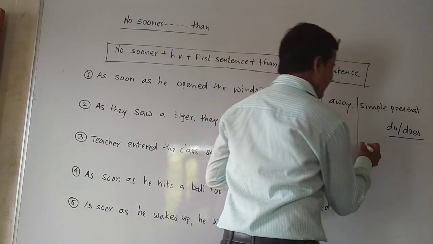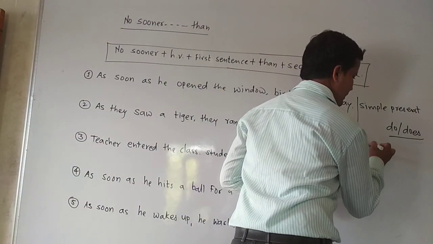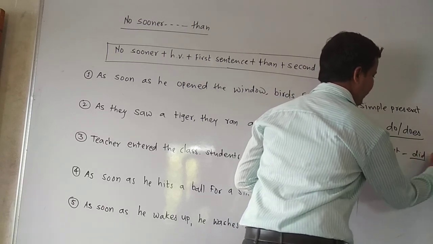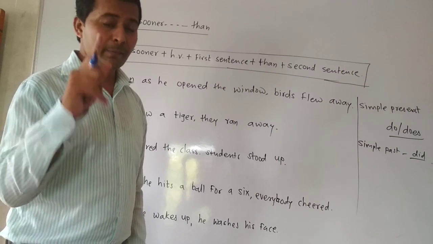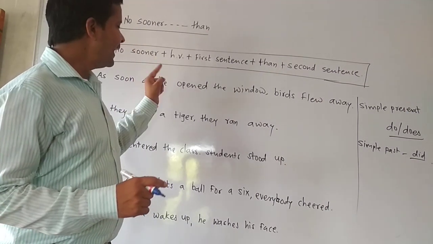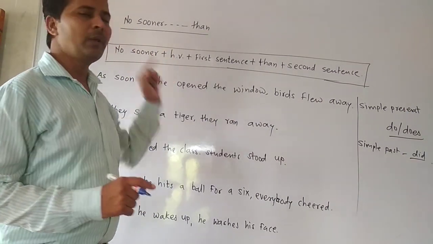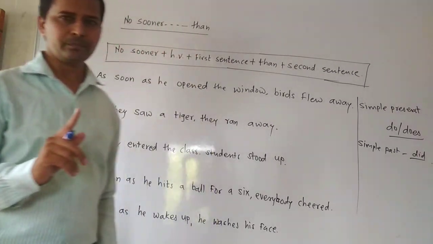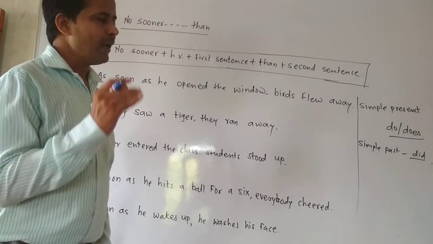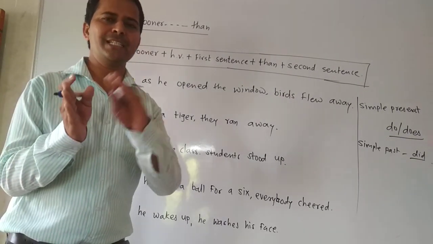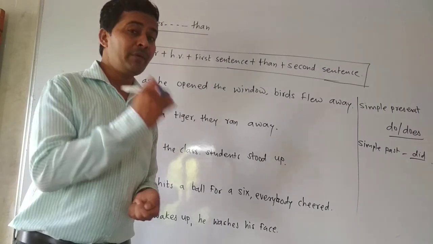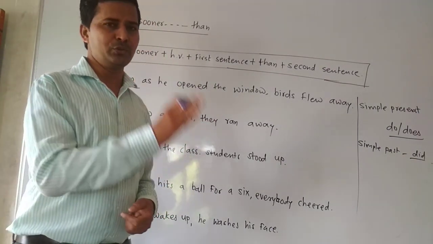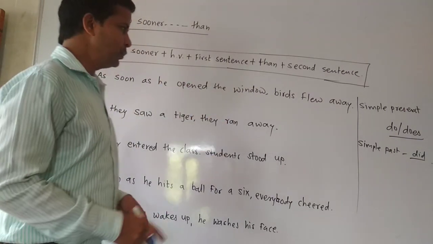Then if the sentence is given in the simple past tense, then we have to select did. But remember one thing again, after selecting did as a helping verb, you will have to write the main verb form, it means V1. Actually, in simple past tense, the past tense of the main verb is used. But when you are using did in the sentence, then after that V1, the main verb form, is used.